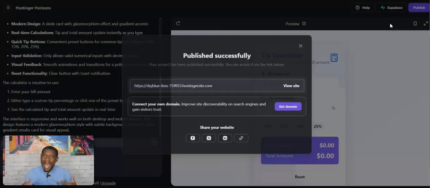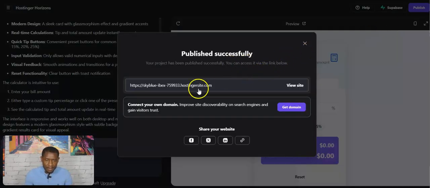So I want to use my own domain. As you can see here, you can use their free domain, their own domain, or you can get your own domain. Let me go get my own domain, because I already have my own domain. So all I have to do is go.